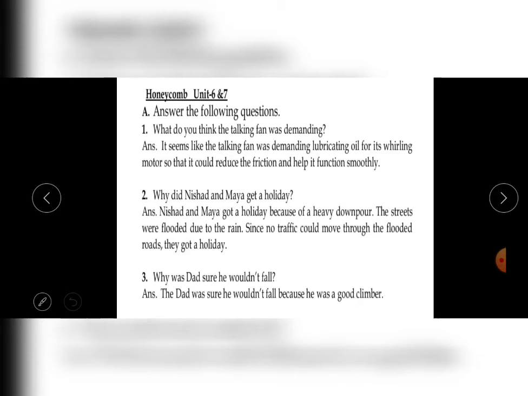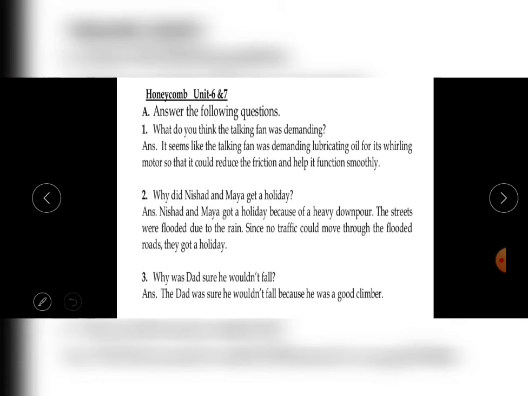Why did Nishad and Maya get a holiday? Now students, we have already completed this chapter previously. You will easily get the recap of this chapter 2. In a previous video we have completed the recap of chapter 2, so you can once again open it and see if you have any doubts related to this.